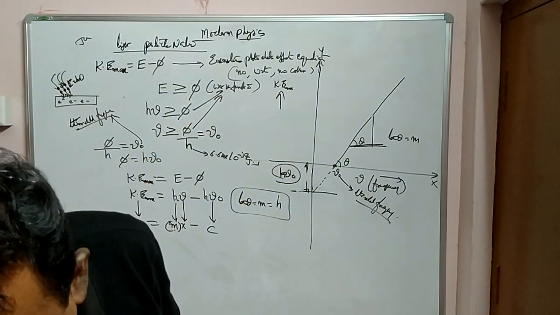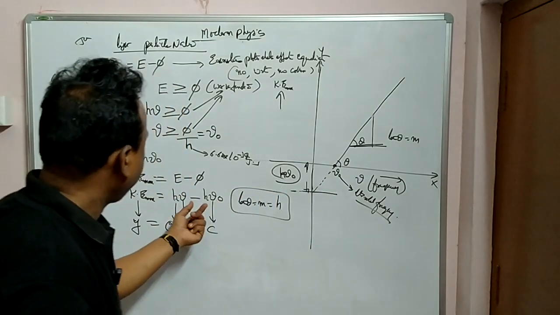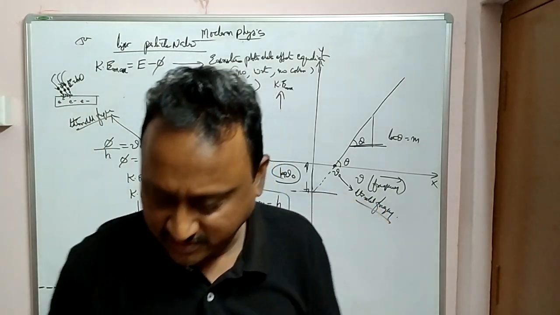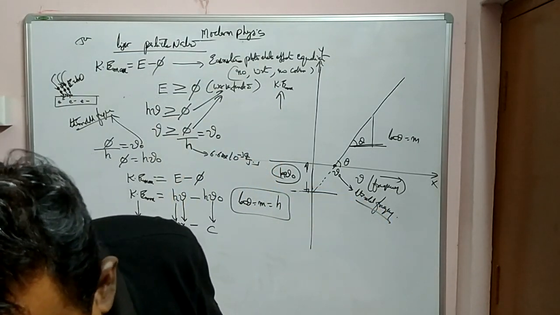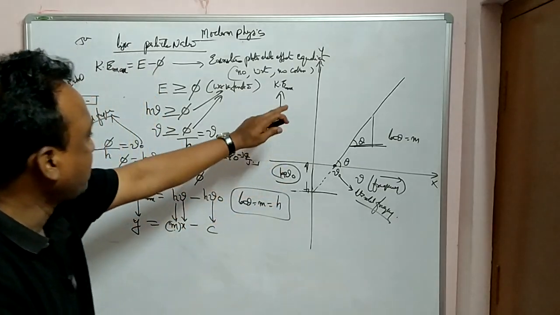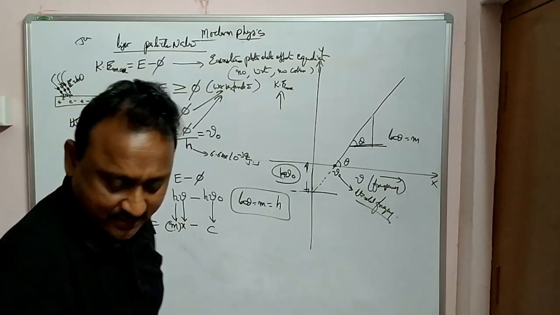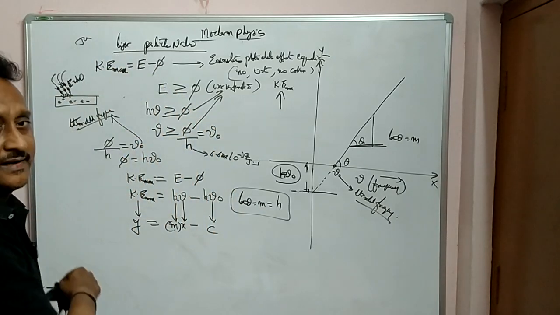And what is the intercept here? The negative intercept is nothing but minus h nu 0. h is Planck's constant, nu 0 is the threshold frequency. Any doubt? Okay. So this is how you will draw the graph for Ke max versus threshold frequency. Same thing now you can extend for the next one. చూద్దాం. Please copy it.